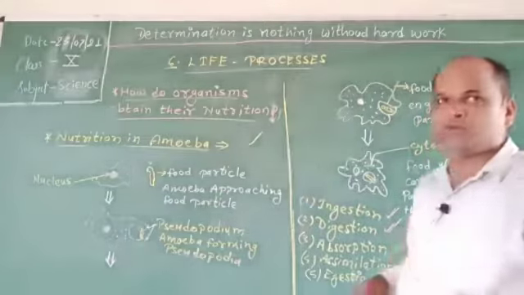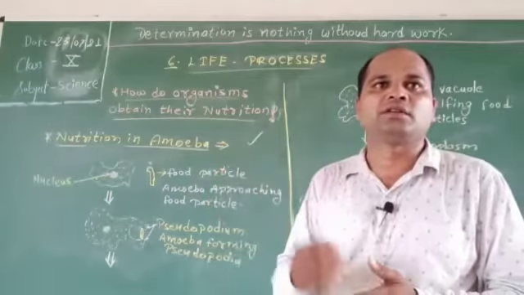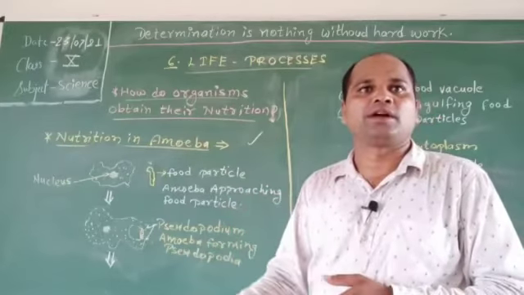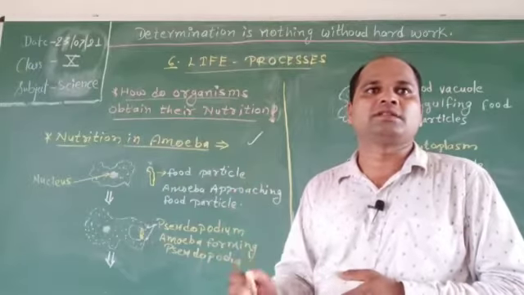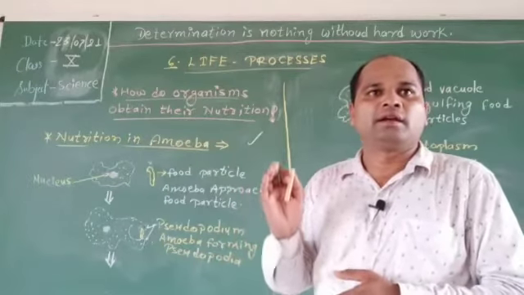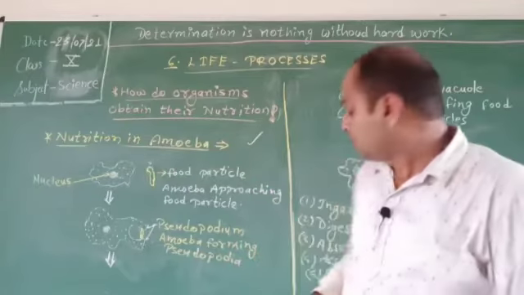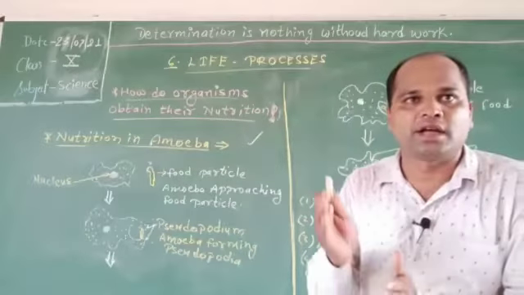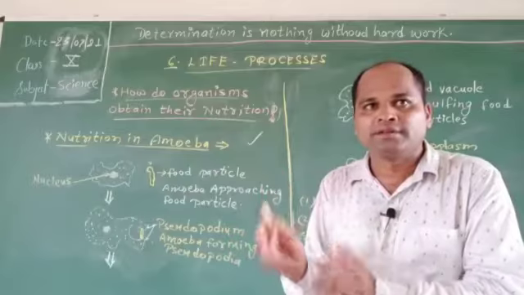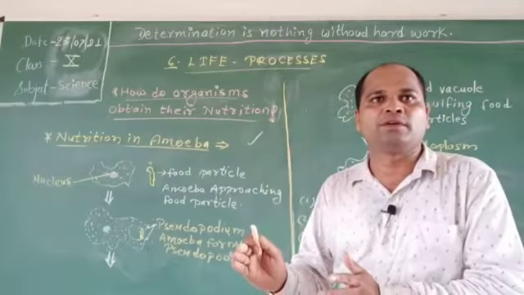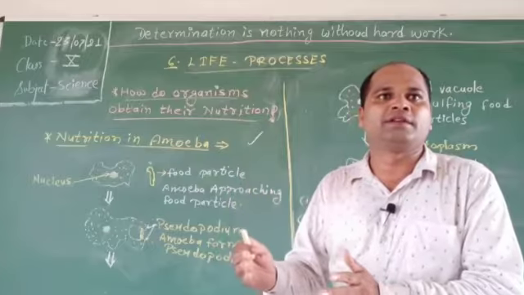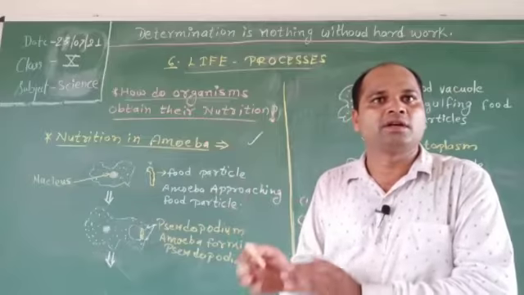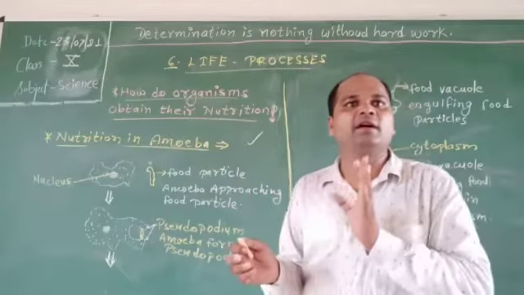The third step is absorption. In this process, the digested food then passes out of the vacuole into the cell or cytoplasm. The food vacuole is now left with only indigestible substances. Next is assimilation. In this process, the absorbed food is utilized by the cell. Some of the absorbed food is used to obtain energy through respiration. The remaining amount of food is used to make body parts, thereby resulting in the growth of amoeba.